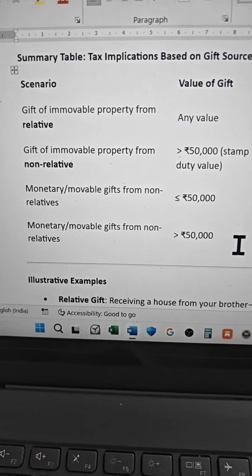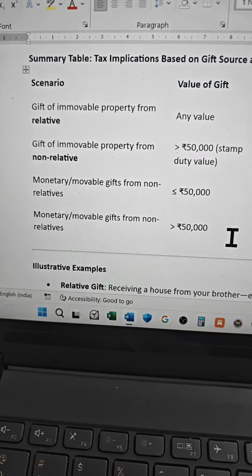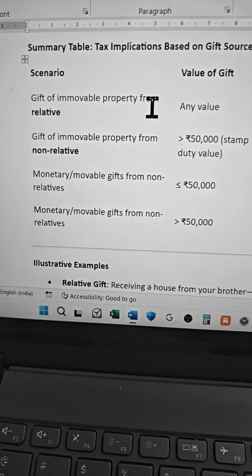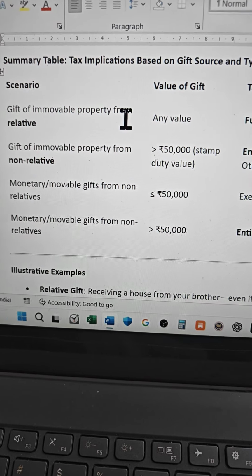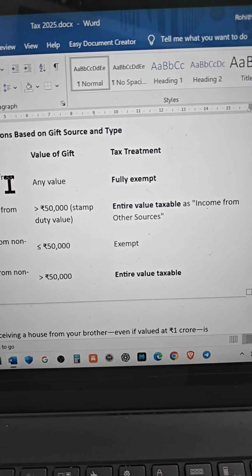Suppose we go by the summary of this table. A gift from a relative, whether money, movable or immovable property, of any value is fully exempt. A gift from a non-relative, if its value exceeds 50,000, then the entire value is taxable.